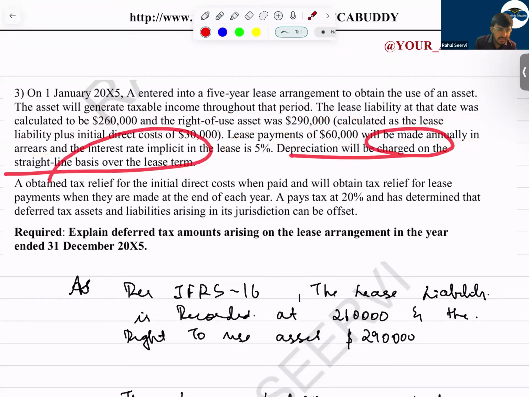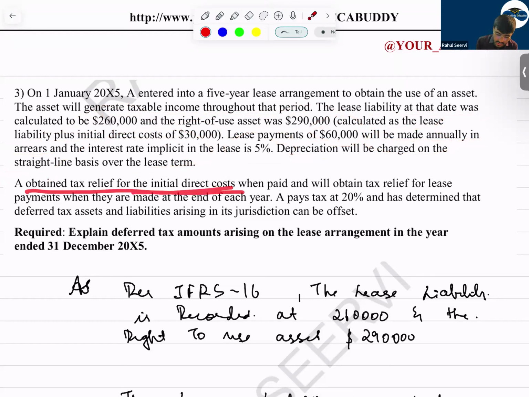Depreciation will be charged on a straight line basis over the lease term. Tax relief is obtained on initial direct cost when it is paid. Okay, for initial direct cost, when we do the payment, and tax relief is obtained on lease payments here. Is this on the depreciation and interest? No, it's on the lease payment.